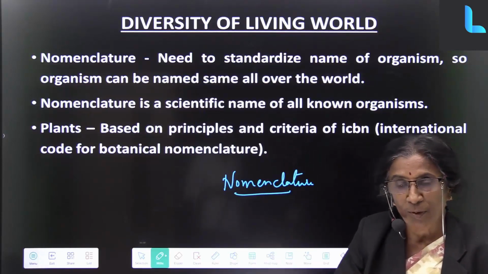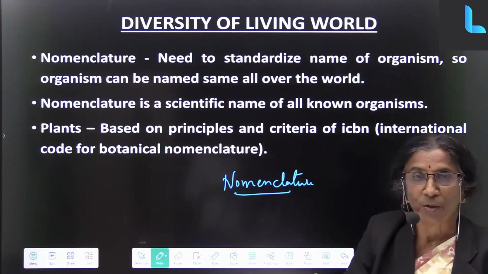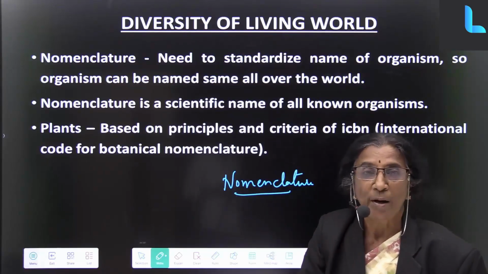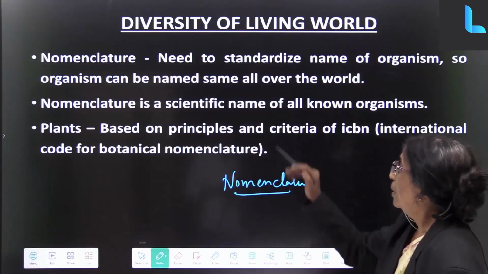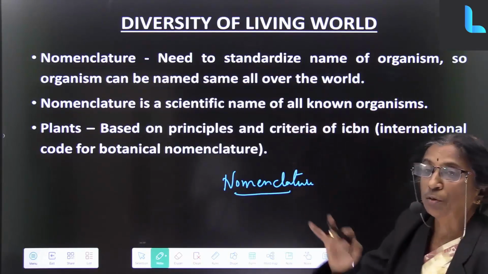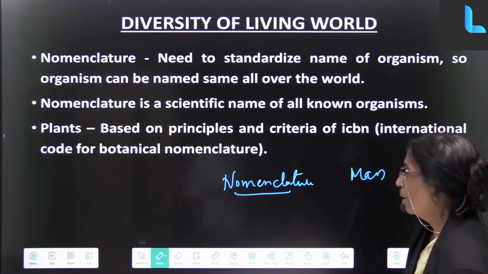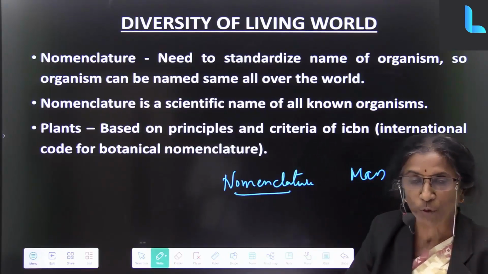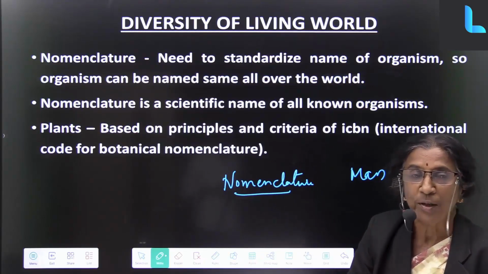But when the whole population of the world speaks different languages, can they understand? It should be understood by others also. So for that reason they are named the same all over the world. Now if I call a human being 'man', man is a name given in English, but if you go to Japan they don't speak English.